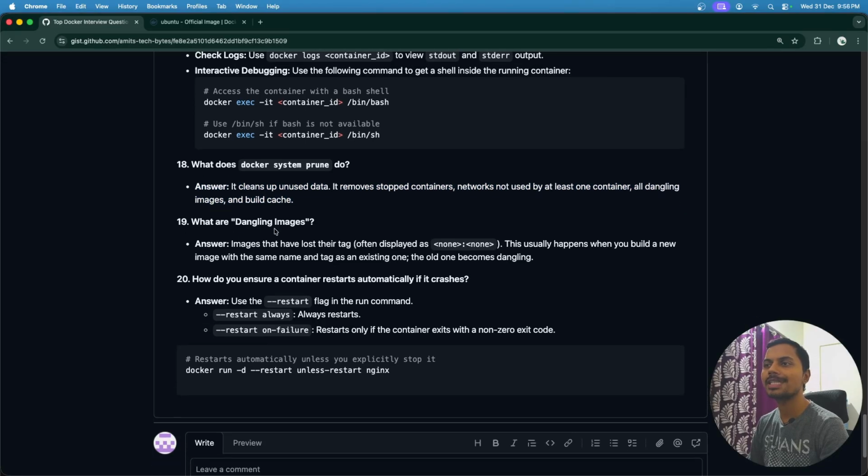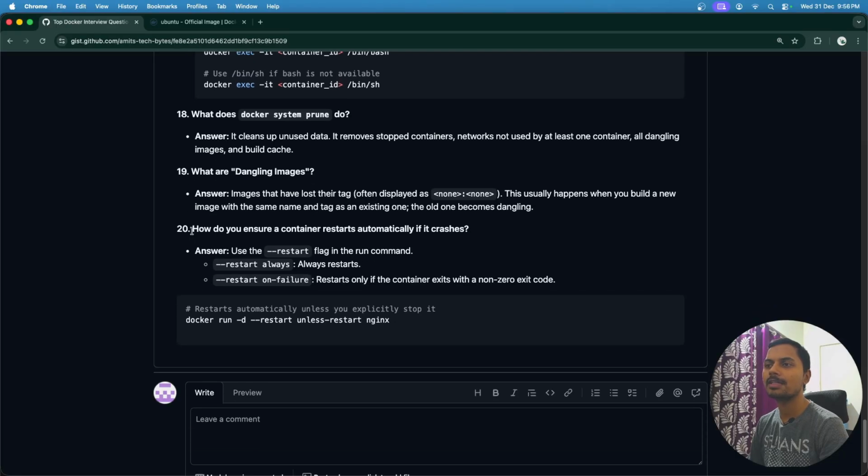After that, what are dangling images? Images that have lost their tag, usually displayed as none and none. This usually happens when you build a new image with the same name and tag as an existing one. The old one becomes dangling. So if you are creating multiple images, doing testing with the same tag and image name, usually this happens. It creates dangling images, and by using docker system prune we can remove them. This is very important.